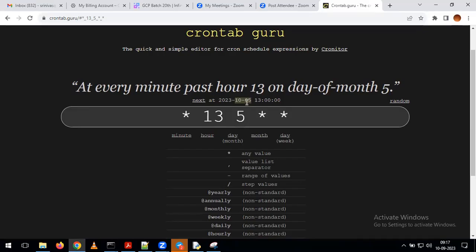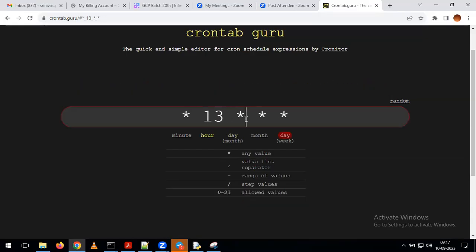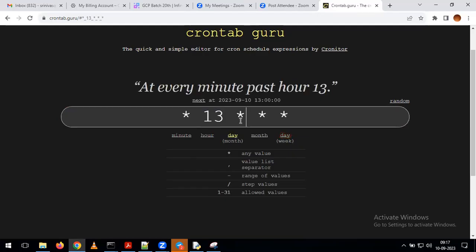But your requirement is every day at 1 p.m. you want to trigger the job. Now, you tell me, what is the modification we need to perform in this one? Every day at 1 p.m., I want to trigger the job. Then what is the modification we need to perform here? Remove that 5, and put a star. If I give the star, what's happening here? It is taking the current date. Every day at this particular time, this job is going to trigger.